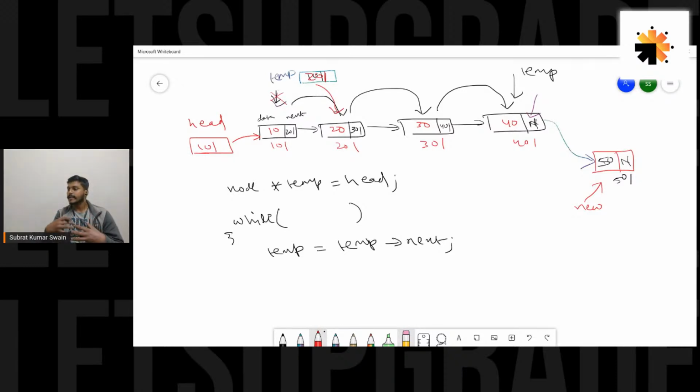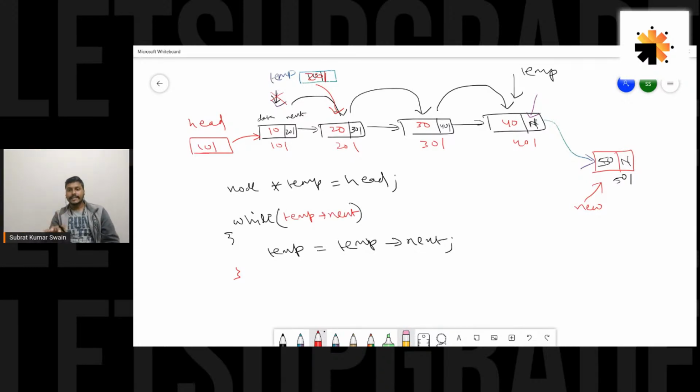I'm continuously updating this temp value, storing temp of next in temp. So temp is getting shifted, but up to what extent would be decided by the condition, guys. What would the condition be here? Where should I stop this loop? I would stop this loop when there is null in temp of next.